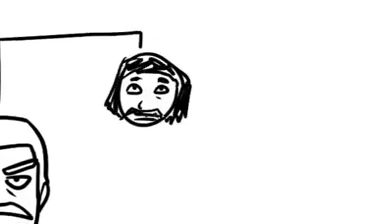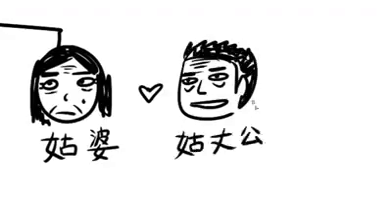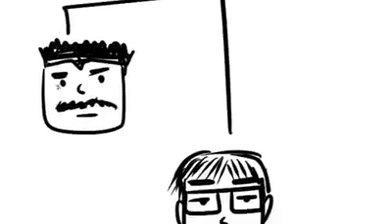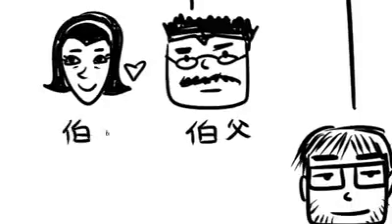Moving on. Your grandpa's younger brother is 叔公. His wife is 叔婆. Your grandpa's sister is your 姑婆 and her husband is your 姑丈公. Now back to your dad's siblings. Your dad's older brother is 伯父. His older brother's wife is 伯娘 or it can be 伯母.